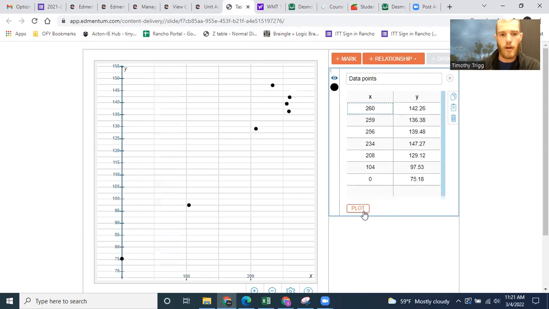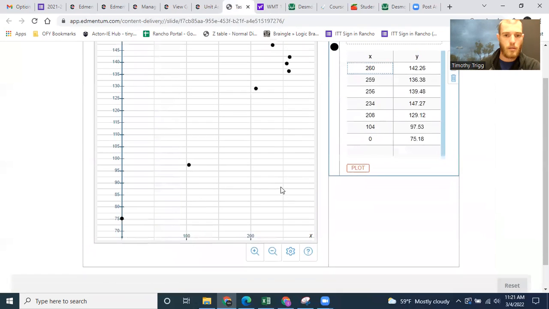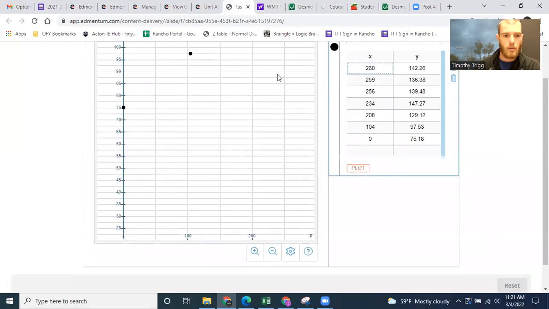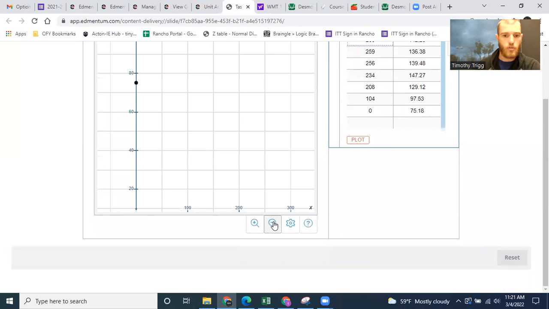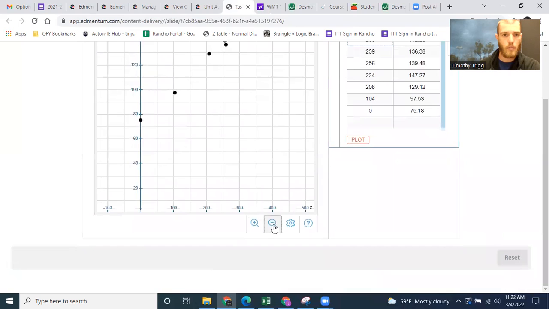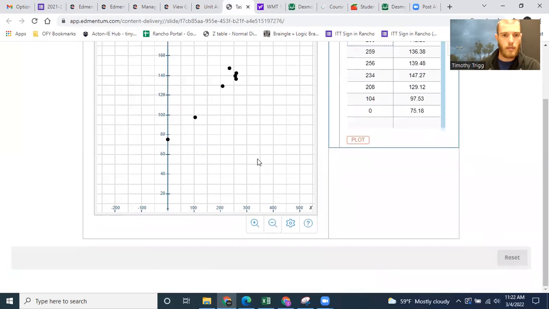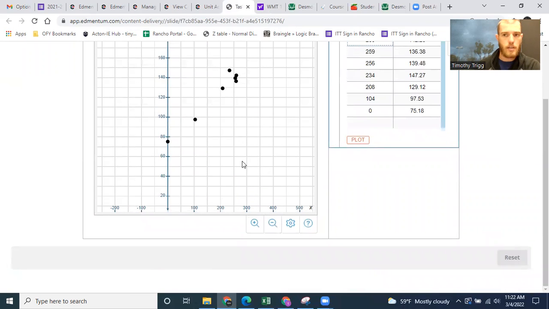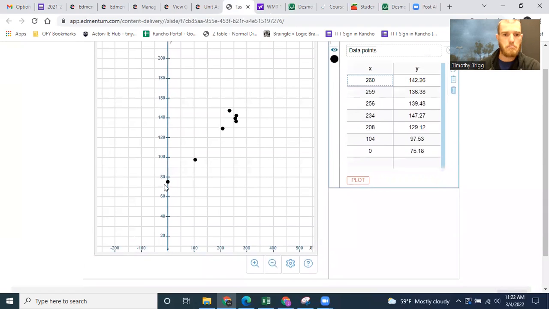Then you want to plot this graph. See, can I zoom out? Zoom out. Okay. You can see that this graph looks kind of linear, right? Now your graph will look different depending on what values you have over here. Okay, but you should have a graph,